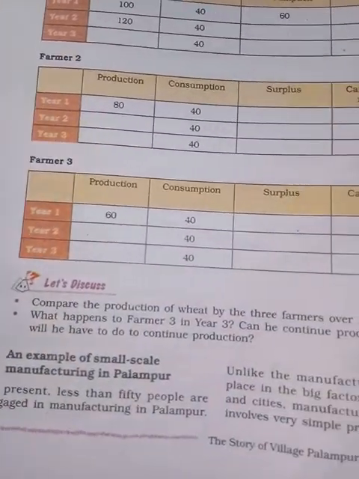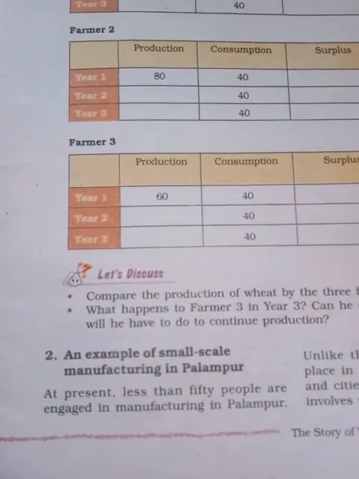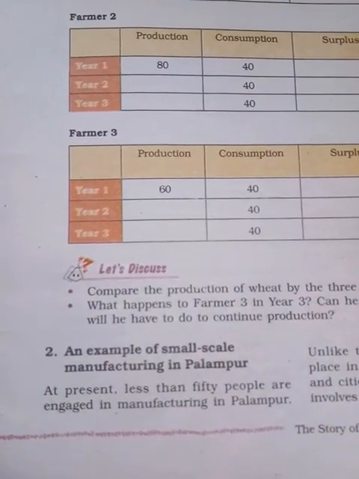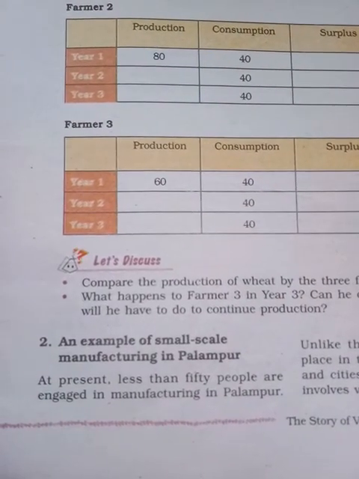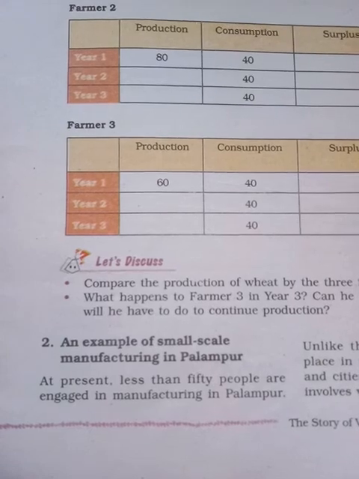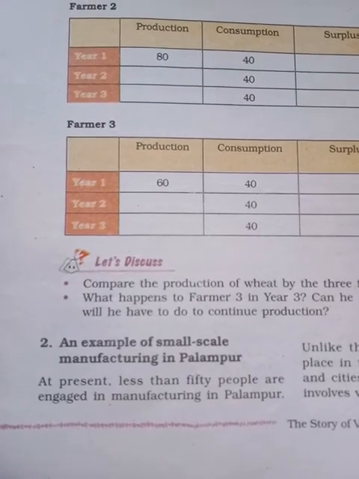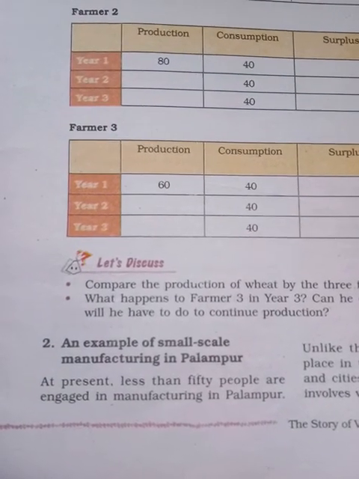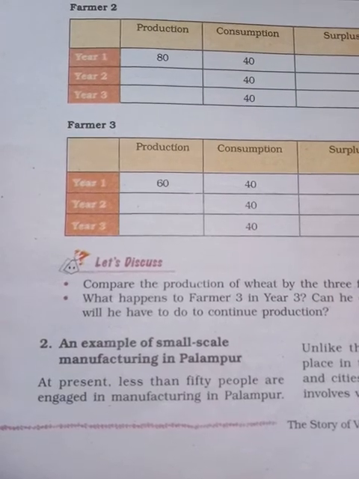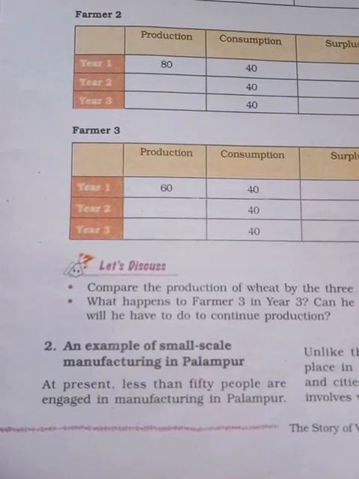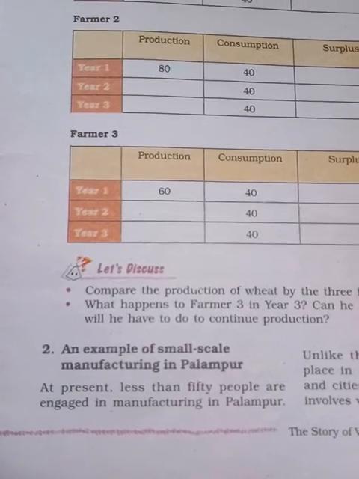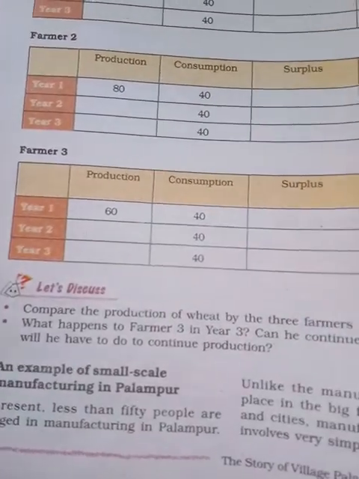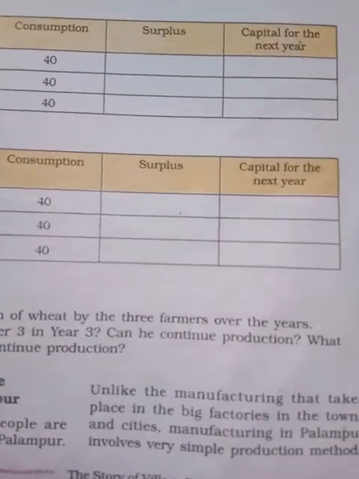Okay, and next is what? An example of small scale manufacturing in Palampur. At present, less than 50 percent are engaged in manufacturing in Palampur. That means less than 50 people are engaged in manufacturing activity. Let us see what the manufacturing activities in Palampur are.